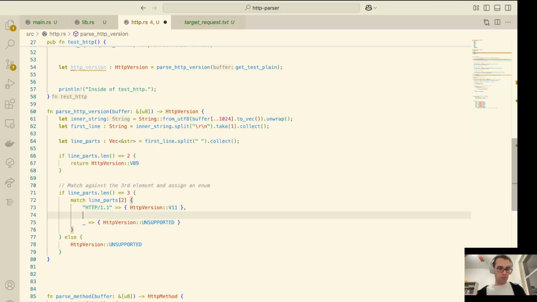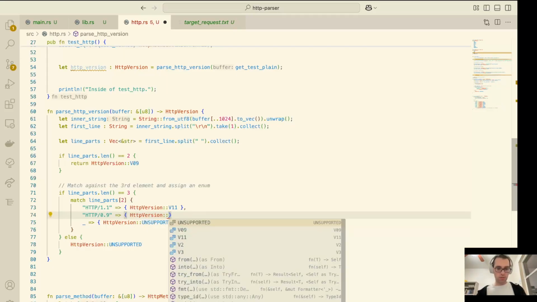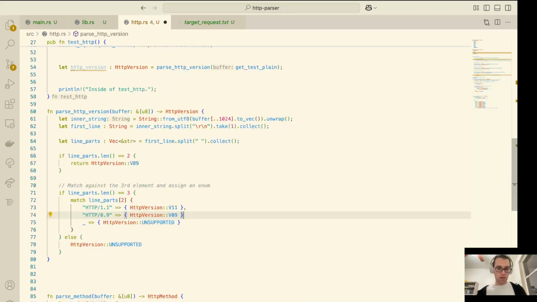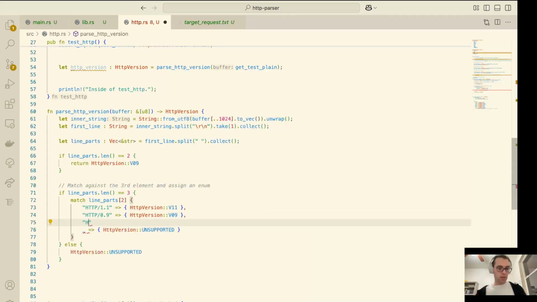All right, now let's match against the other ones that we do support. So HTTP 0.9. Next, we were doing HTTP 2. I believe it's just a 2 with no decimals. We're going to have to check that eventually, but not right now.